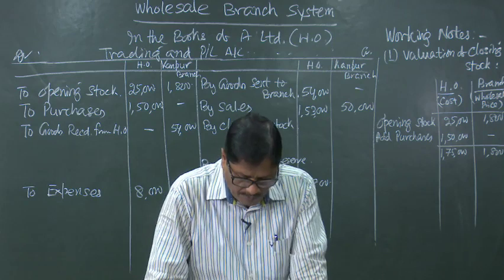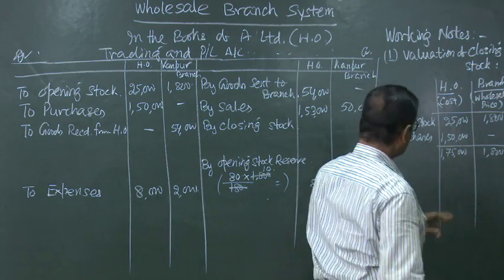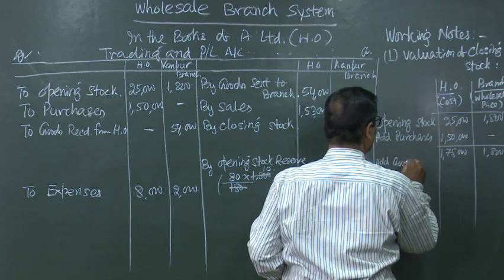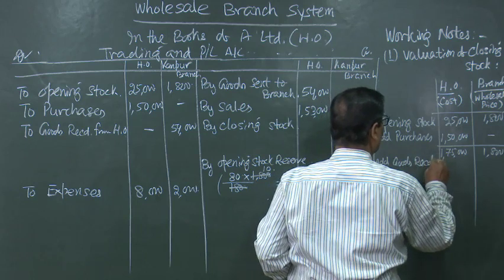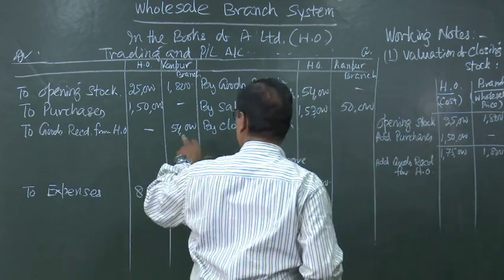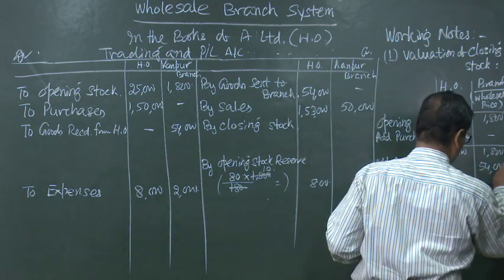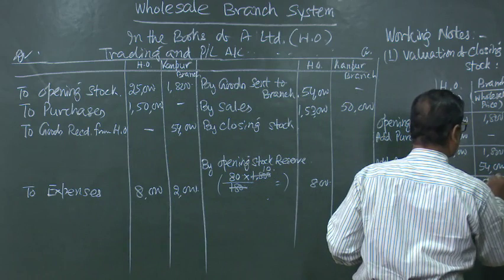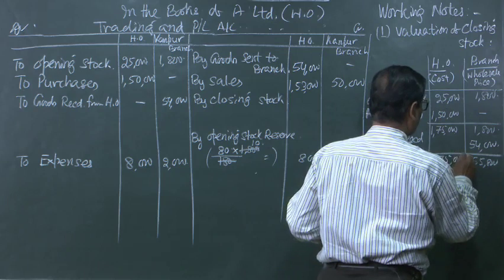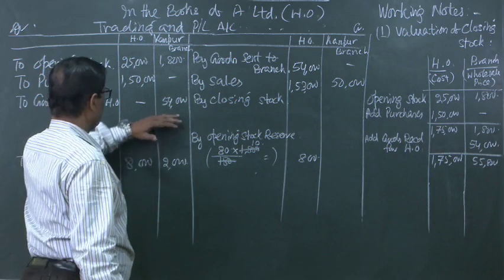Then let us come to the goods received from head office. Although it is not purchasing, but goods are received by the branch. So, add goods received from head office. How much goods have been received? 54,000. So, in this way it is coming to 55,800 and this is 1,75,000. Then we can go to these things we have taken, this is complete.